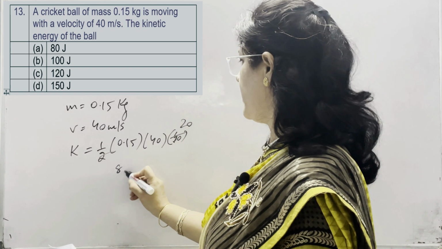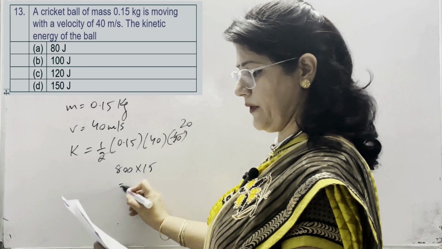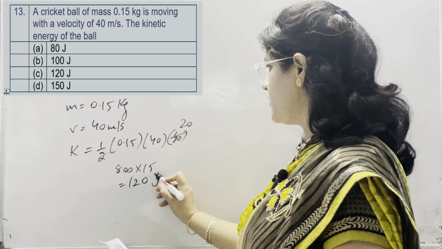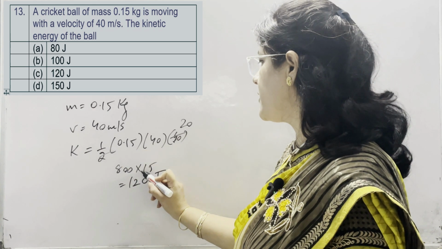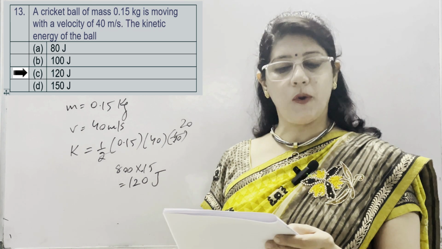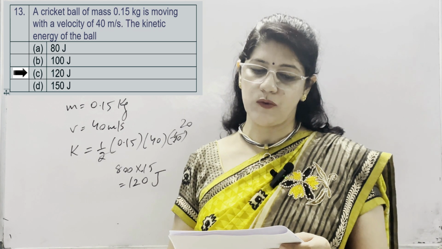It means 40 squared is 1600, half of it is 800, into 0.15. So correct option is 120 joule because here is 0.15. 120 joule, this is option number C. Other options are 80 joule, 100 joule and 150 joule.